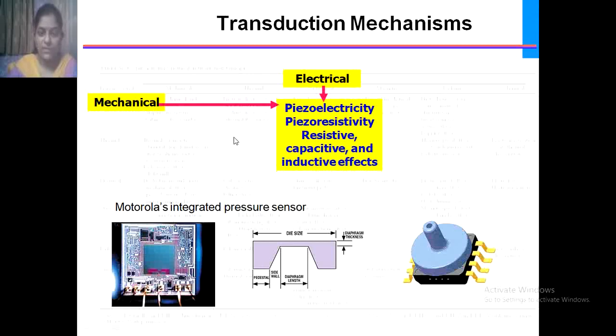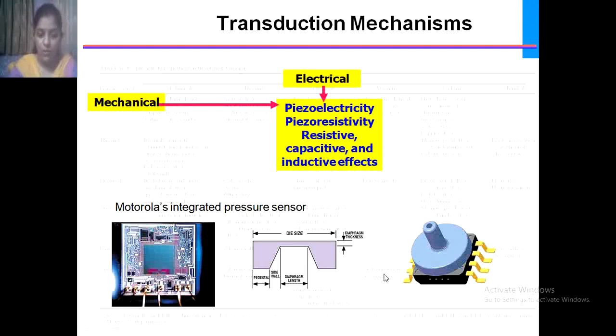We just saw that when a mechanical signal is applied to the piezoelectric, piezoresistive, resistive, capacitive and inductive effect, it converts it into an electrical signal. Here one example is shown, the Motorola integrated pressure sensor, which is designed as a microstructured sensor.